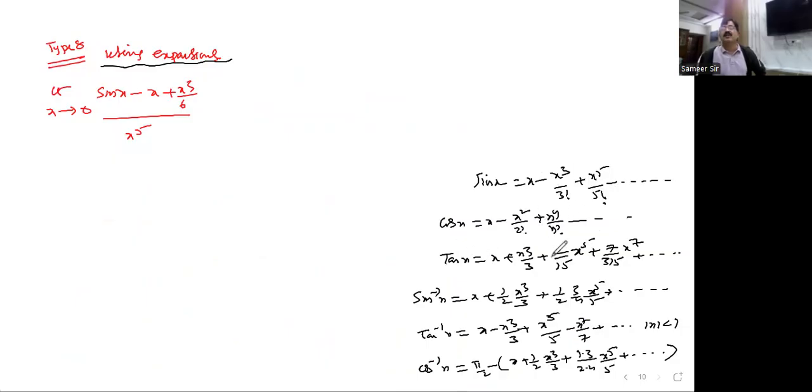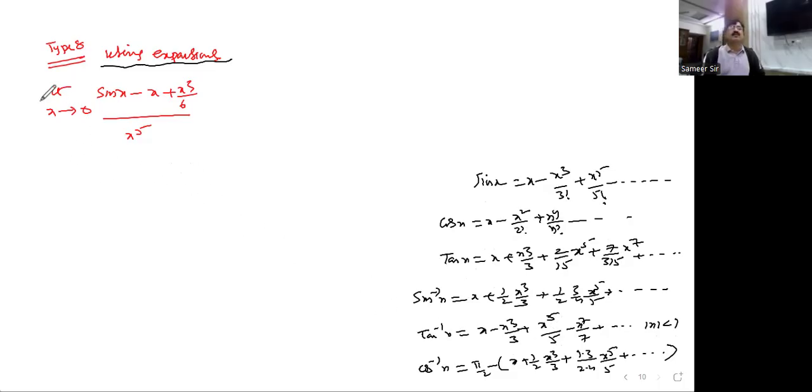Whereas here it is a replica of this one. It looks like that, but it is a little bit different. x cubed, x to the power of 5 like this, but the coefficients are going to be changed. Yeah, tan x is different. Okay, if you learn it, it's good. If you learn sin inverse x like this, then tan inverse x is in this way. Cos inverse x, you know very well, is pi by 2 minus sin inverse x. By using that, we can get it. If you learn at least 6 series like this, it is useful for you.